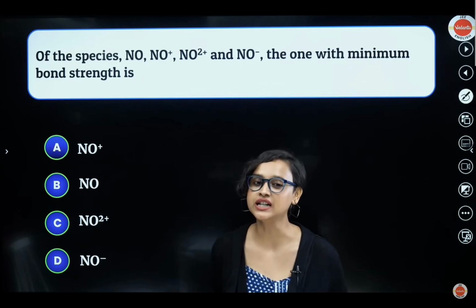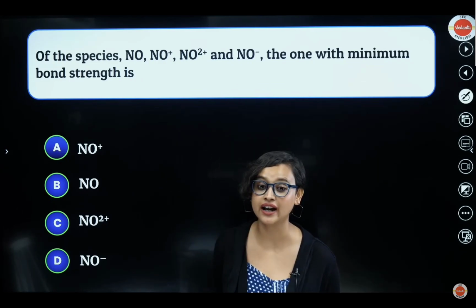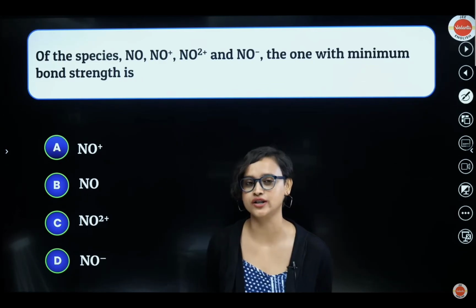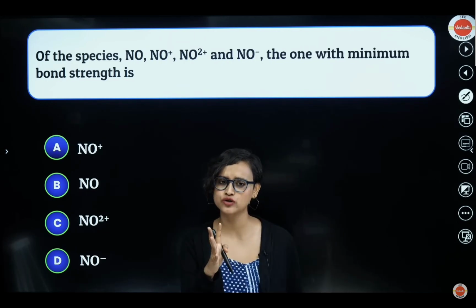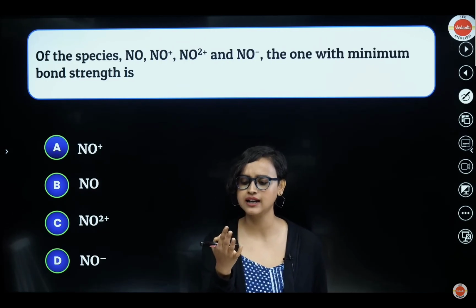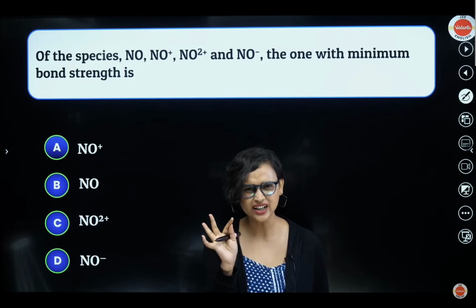Okay. Now, of the species NO, NO plus, NO2 plus, and NO minus, the one with the minimum bond strength is what? Okay, let's do it. N and O. So nitrogen has 7 electrons, oxygen has 8 electrons. So 8 plus 7 is 15 electrons, right?